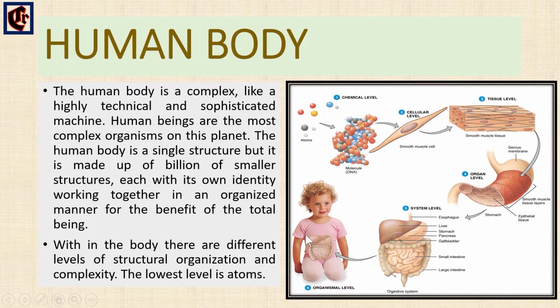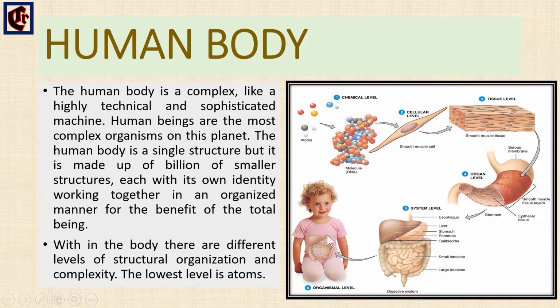The human body is a single structure, but it is made of billions of smaller structures with their own identity and their own functions, and they work together in an organized manner for the benefit of the total being. Each part of the human body is related to the others and they do not operate independently but in conjunction with all the others.